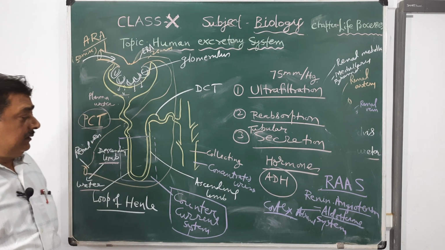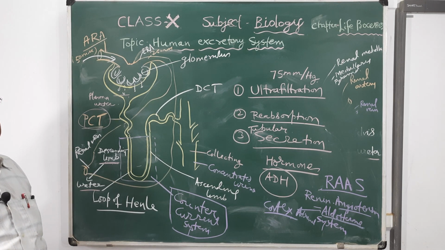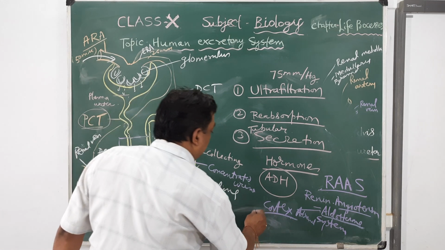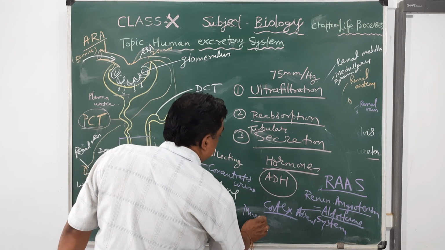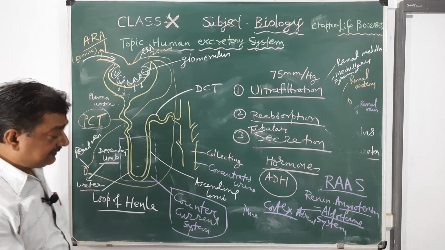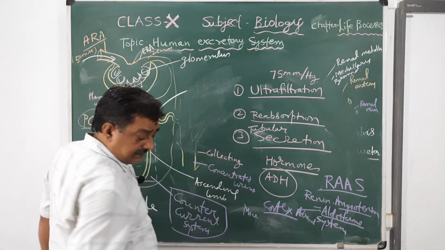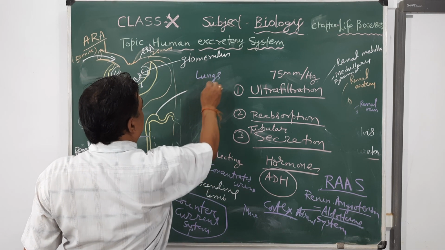Okay. So cortex of adrenal gland produces different hormones like glucocorticoids, mineralocorticoids, and sex corticoids. Mineralocorticoids are also called aldosterone. So they also help in regulating the kidney. Besides the kidney, in human, the excretory organs are lungs and skin.